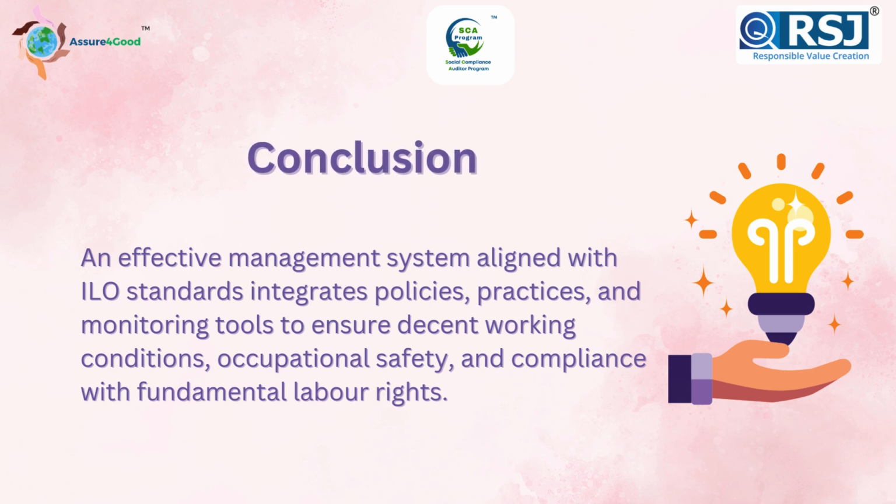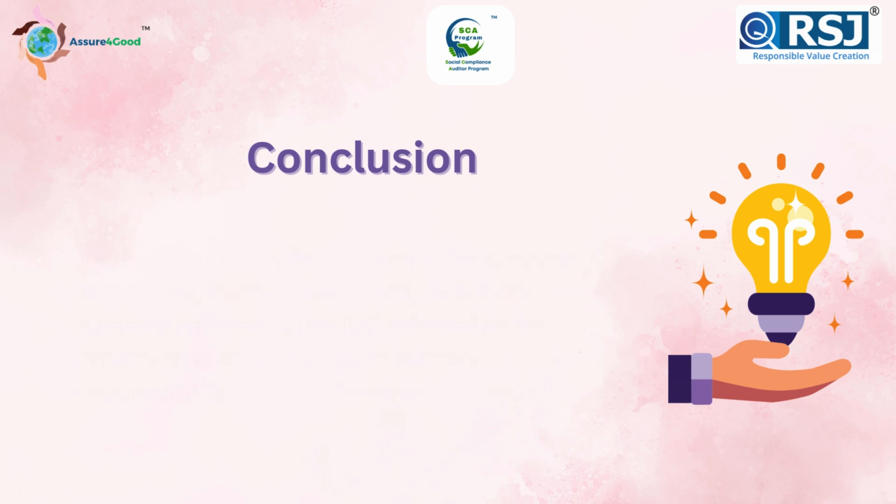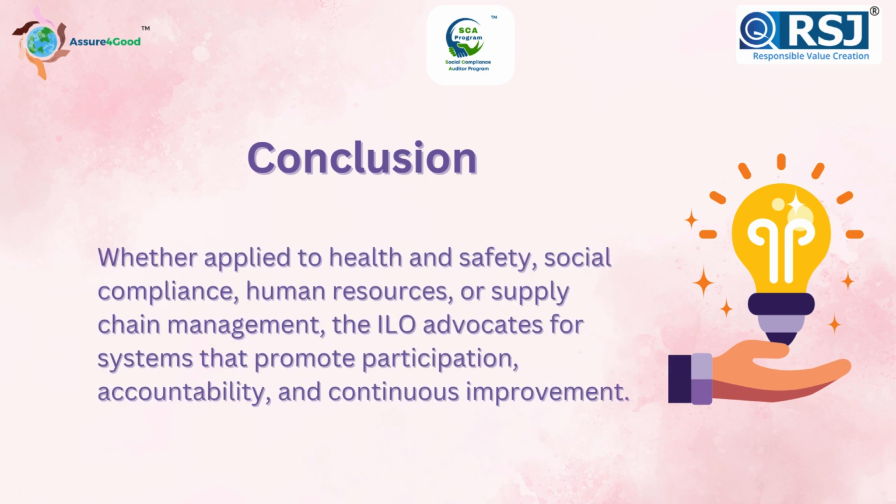Conclusion. An effective management system aligned with ILO standards integrates policies, practices, and monitoring tools to ensure decent working conditions, occupational safety, and compliance with fundamental labor rights. Whether applied to health and safety, social compliance, human resources, or supply chain management, the ILO advocates for systems that promote participation, accountability, and continuous improvement.